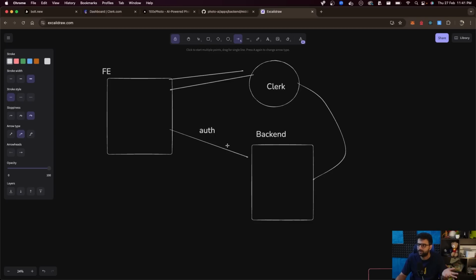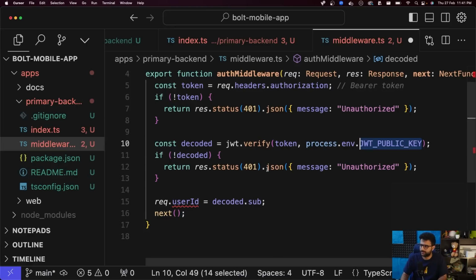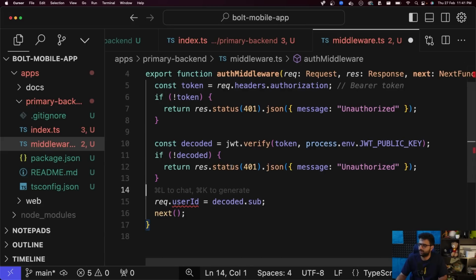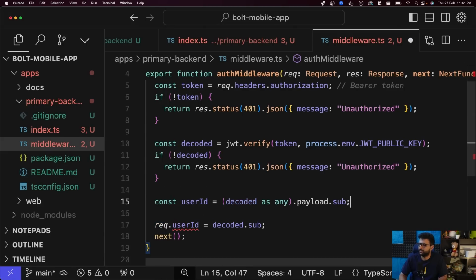What that means is they did not even have to sign up with me. I did not have to issue a token for them. Clerk will do all of that. I will simply decode their key and understand that this is this person, this is this person. And the format that Clerk returns it in is this. We can also log this and see later on, but since we already have it, decoded.payload.sub is how you get back the user's ID.